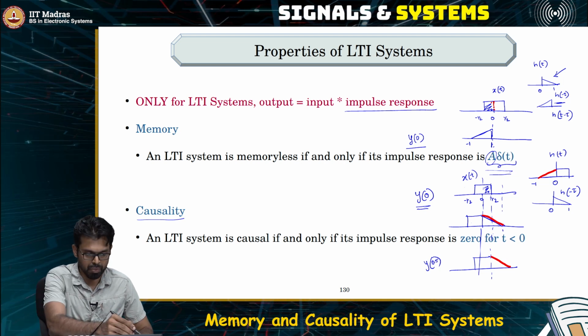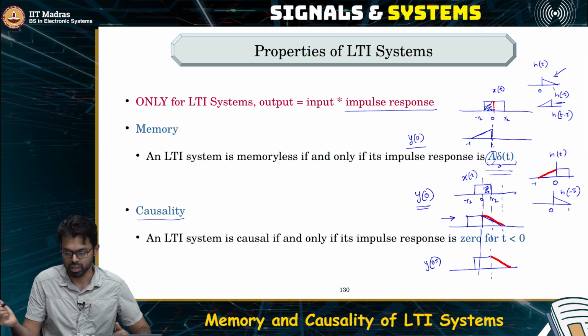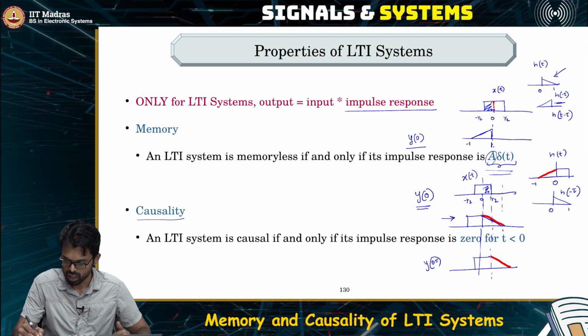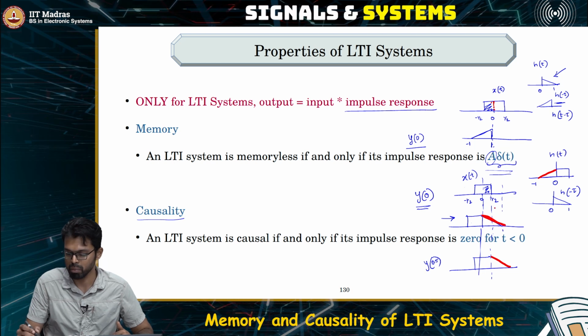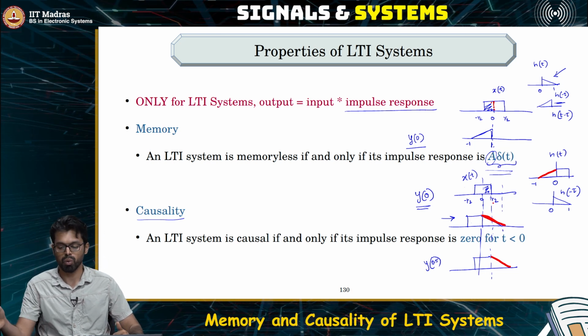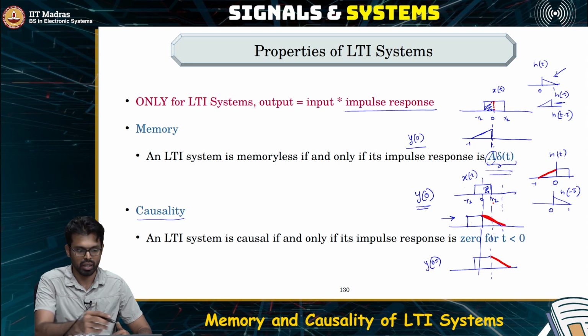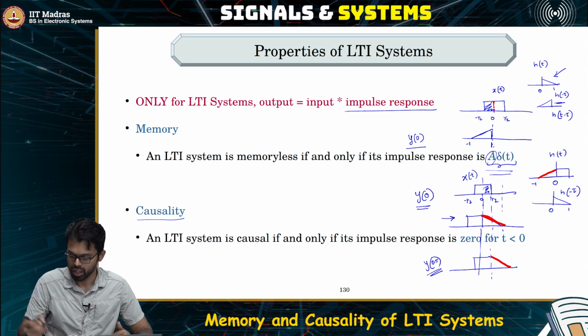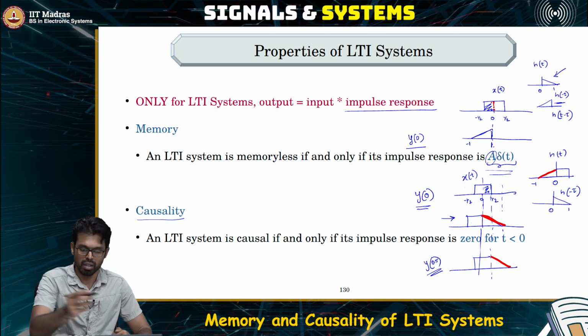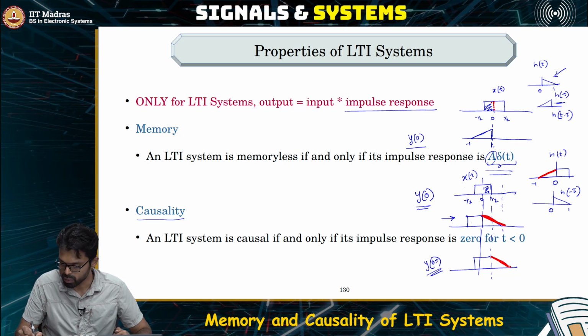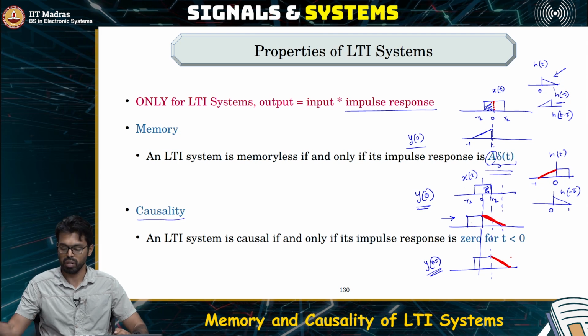Here we were trying to compute y of 0, and this negative time part is getting multiplied with 0.1, 0.2 up until 1, and in this case we were computing the output at 0.5, and the negative part was getting multiplied with 0.6, 0.7 up until 1.